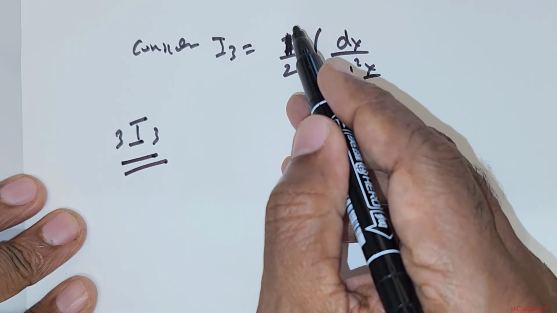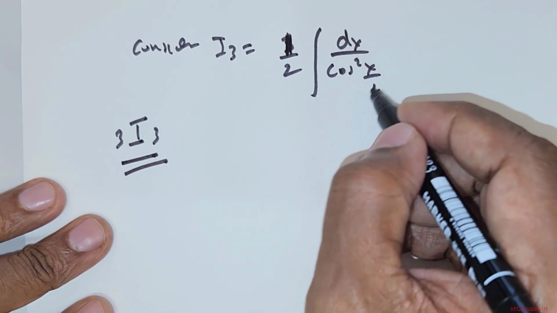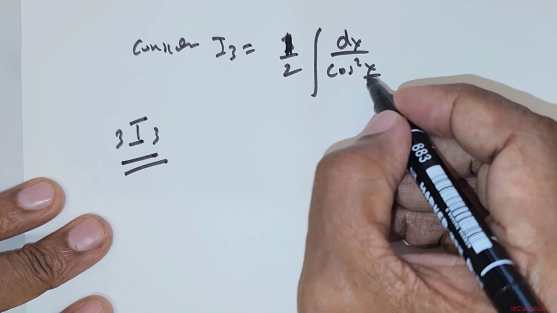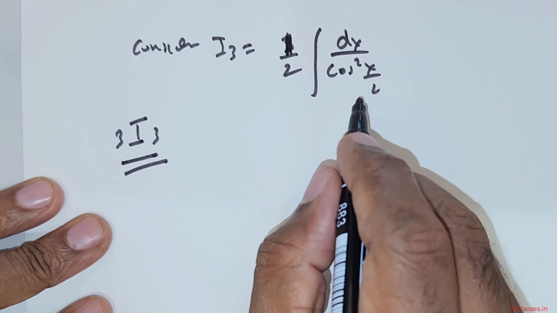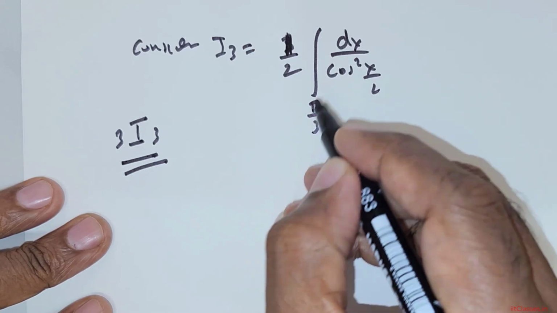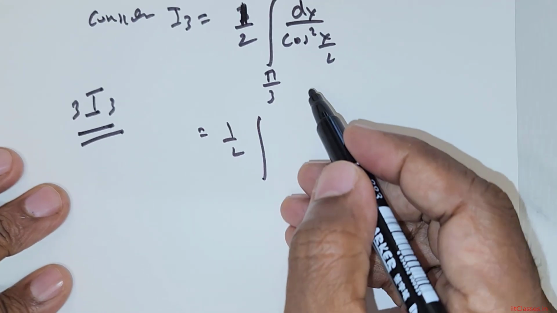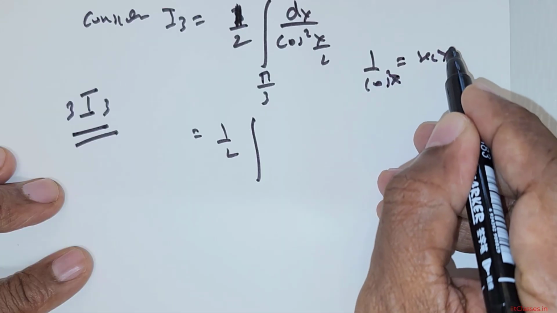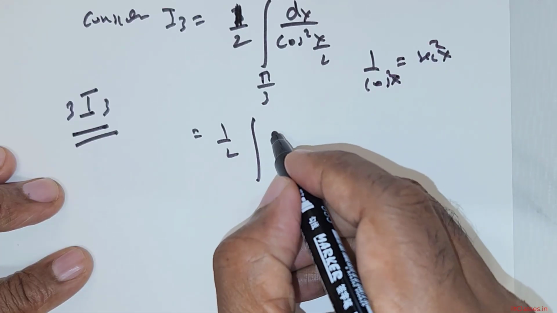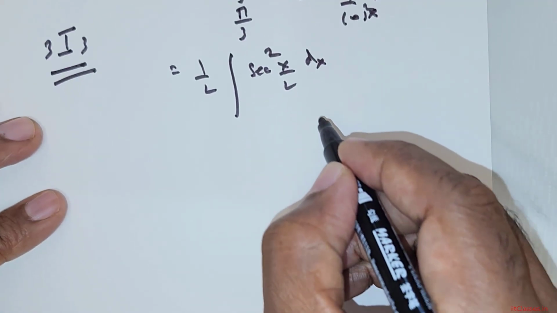So I3 is going to be 1 over 2 times integral dx over cos squared x over 2. With this, the limits are pi over 3 to pi over 2. So this is going to be 1 over 2 integral. Now 1 over cos x is secant x, 1 over cos squared x is secant squared x. So this is going to be secant squared x over 2 dx.